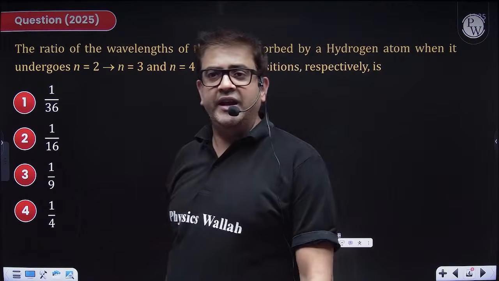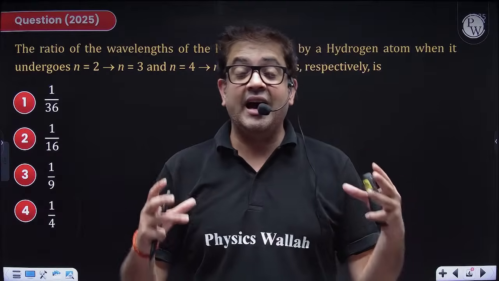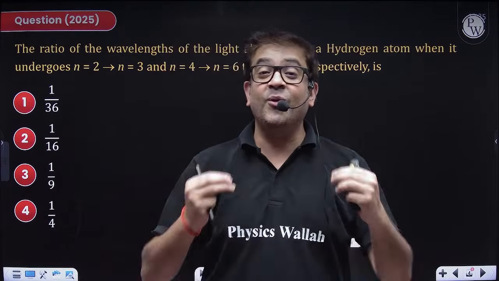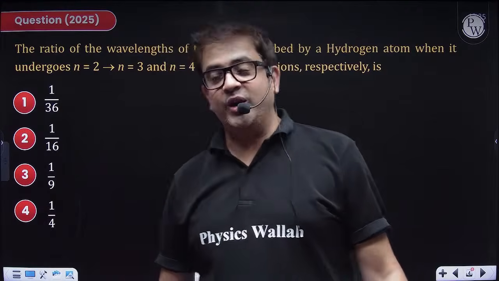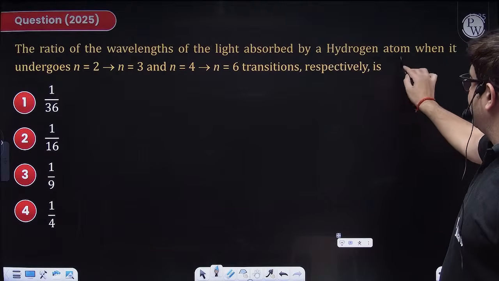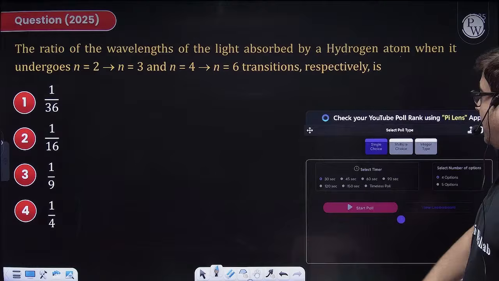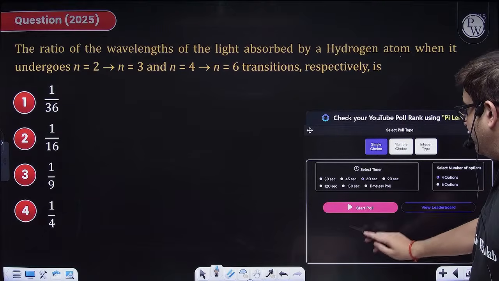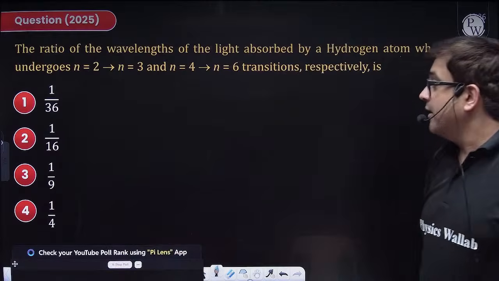I have taken those relevant archives which are going to be the most probable for your re-NEET examination on 21st. You are supposed to give the ratio of the wavelength of light absorbed by hydrogen when it makes a transition from this to this. So yes, you have to be a bit calculative. I'm giving you 1 minute for this question, and your time starts now.